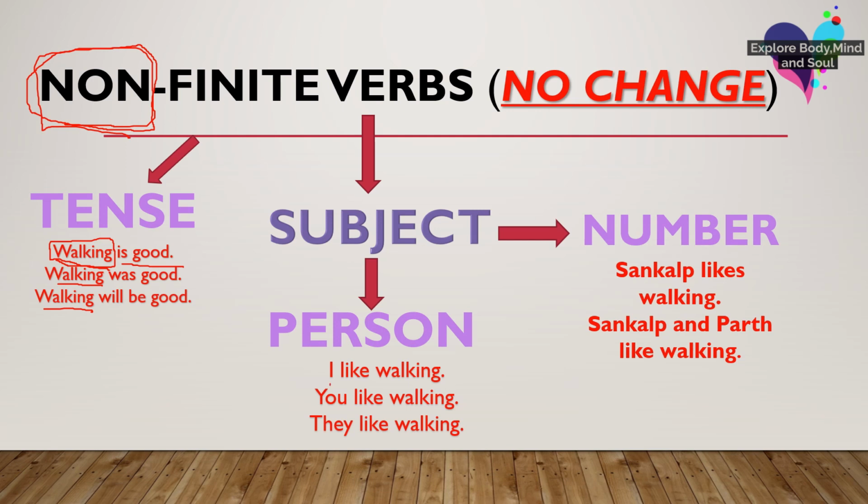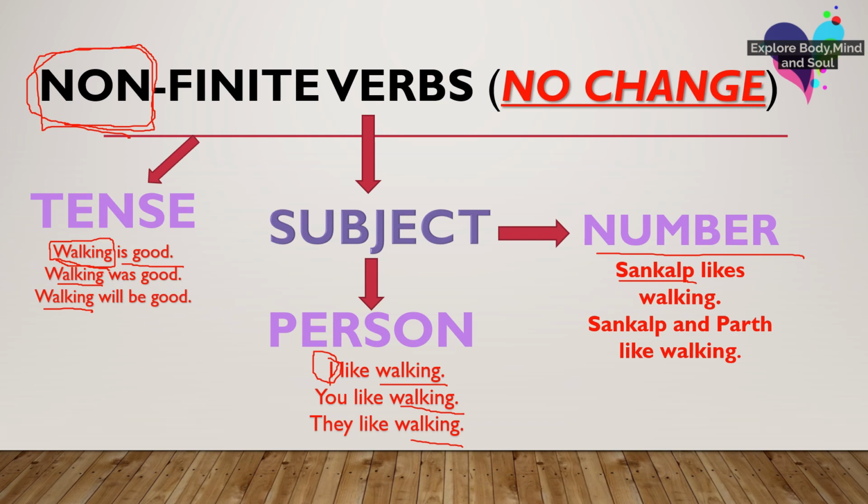Similarly, even if I change the person from first person to second person to third person, the verb remained same, that is walking. I like walking, you like walking, they like walking. Now in third case, when the number was changed, Sankalp likes walking. Here we are talking about singular subject, that is Sankalp.